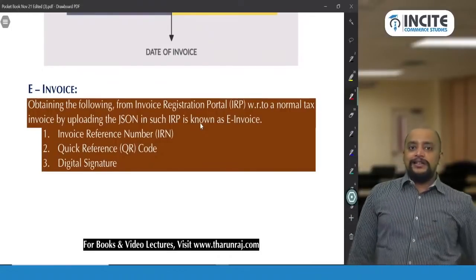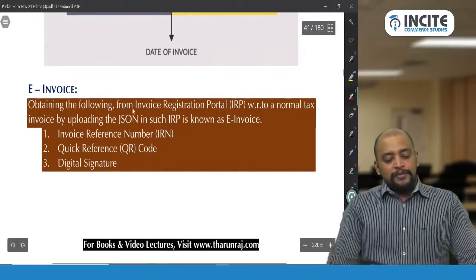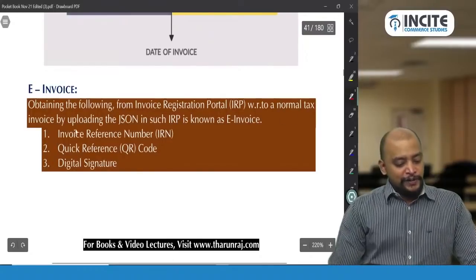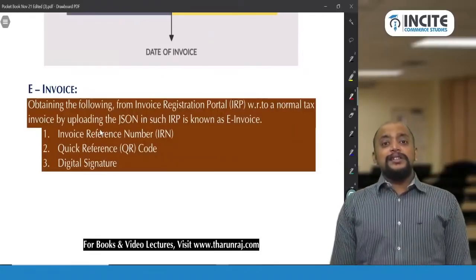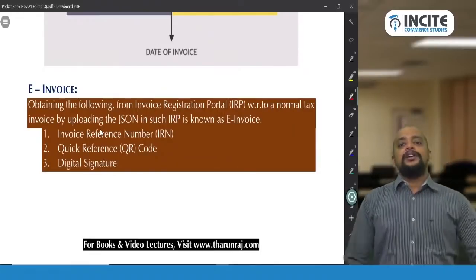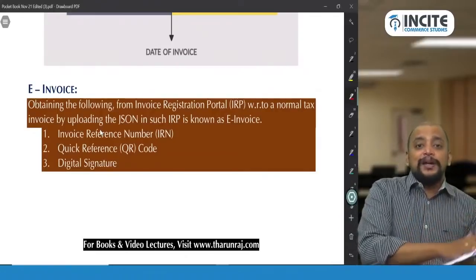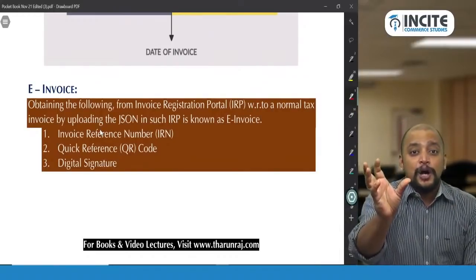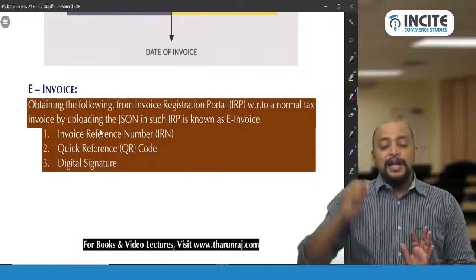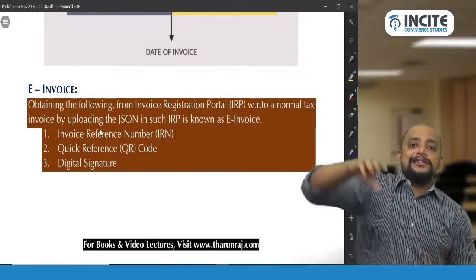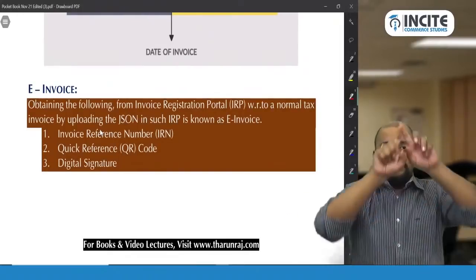From where will we get this? We will get this from the invoice registration portal, by uploading the JSON. So what is this JSON? JavaScript Object Notation. That is, you will convert the regular tax invoice into one JavaScript Object Notation code, and that will be uploaded into the invoice registration portal. The portal will add these three things, and we will retrieve it and convert it back into a PDF. That's where we will get an e-invoice.